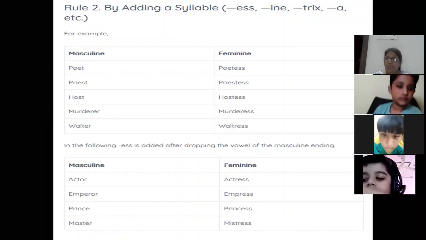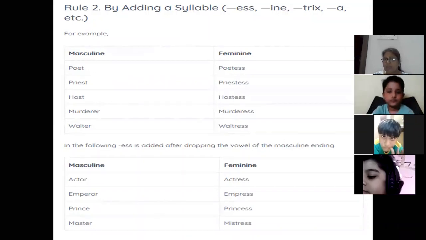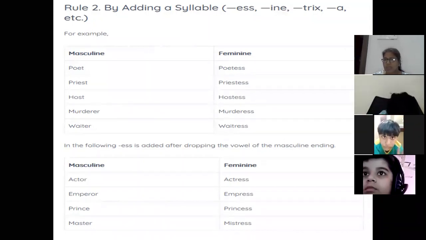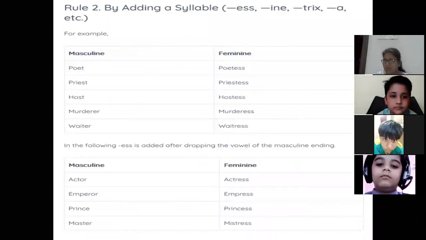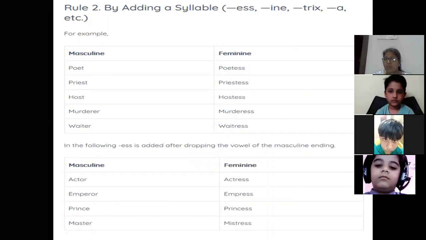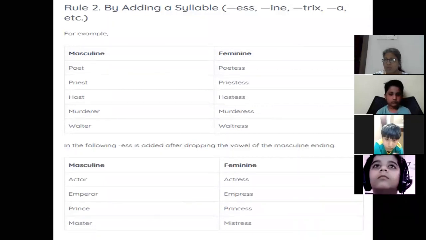Now see, the first one given is poet. When you are changing it into feminine, it becomes poetess. When you are adding E-double-S, there is a very light sound of the vowel E. Poetess. A sound is coming. Again, priest becomes priestess. Host, hostess. And so on.